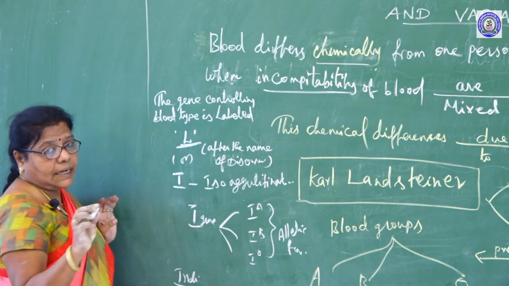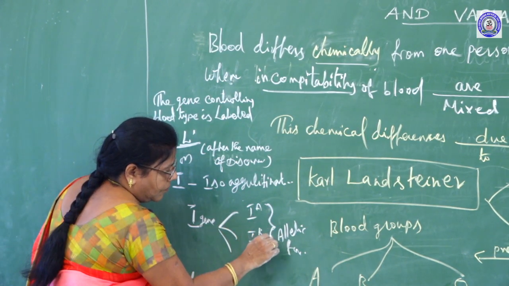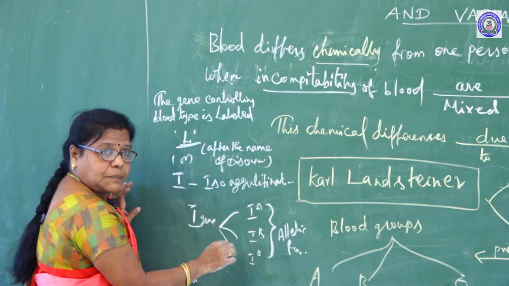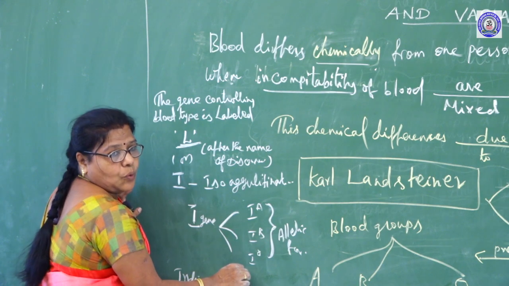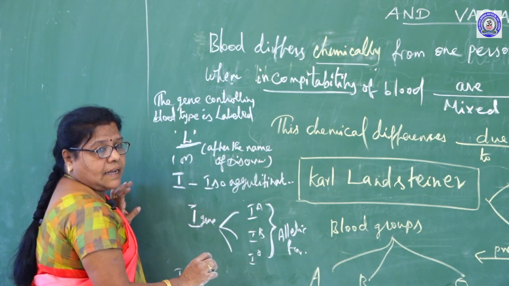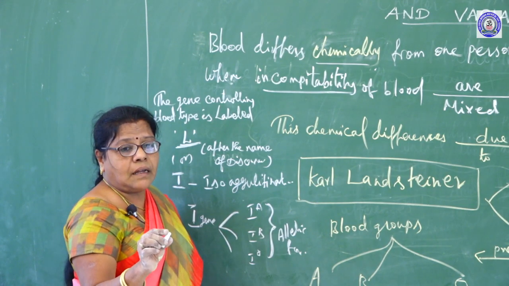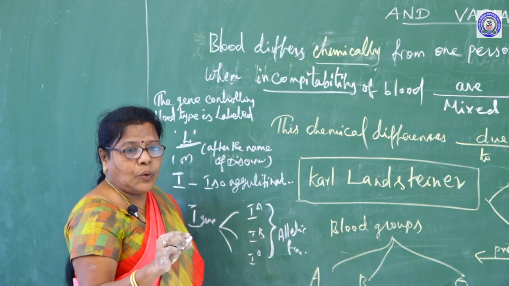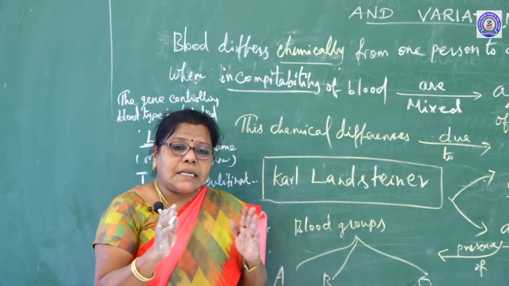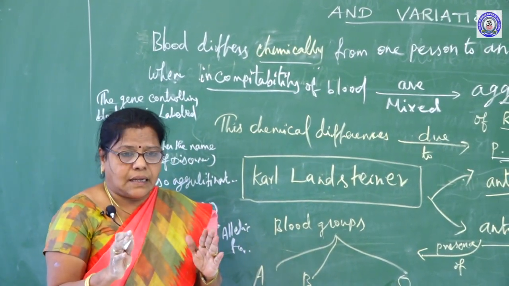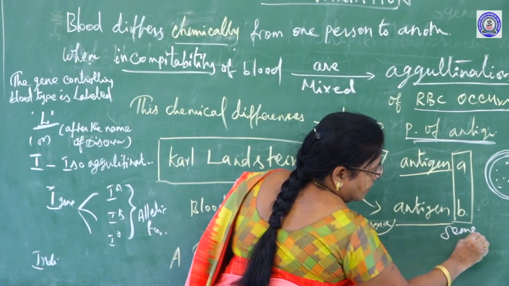The I gene contains 3 types of allelic form. One is A, another one is B and O. So they are called IA, IB and IO. IA represents the antigen A. IB determines the B antigen. IO specifies no antigen. In human beings, these antigens are present in the body fluids such as semen, saliva,